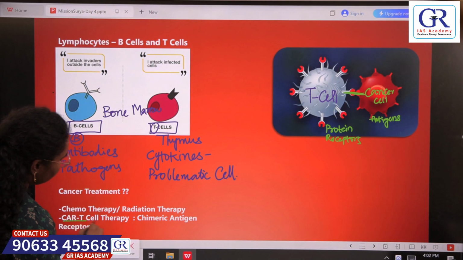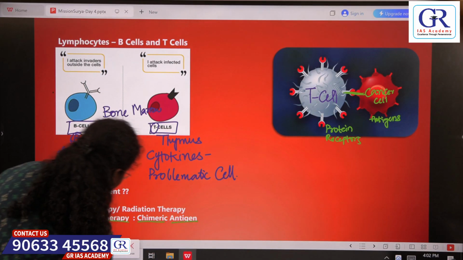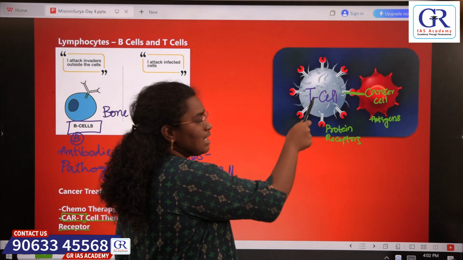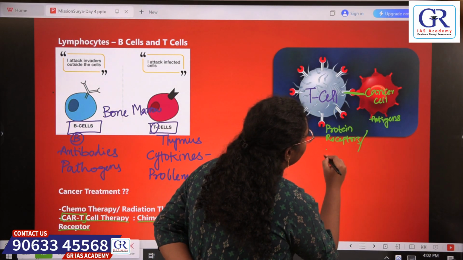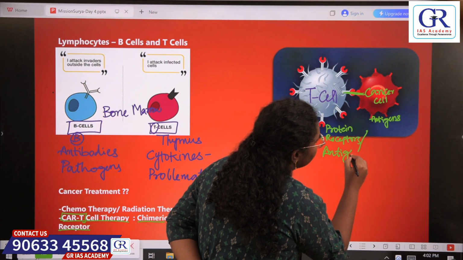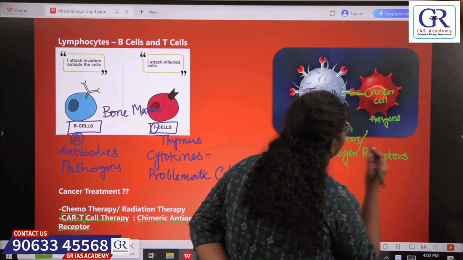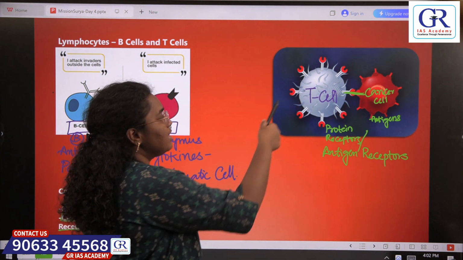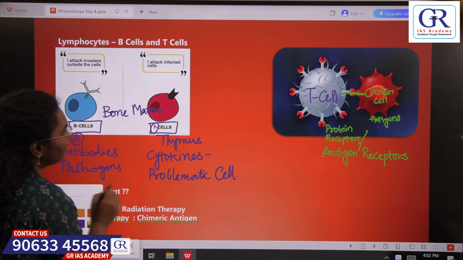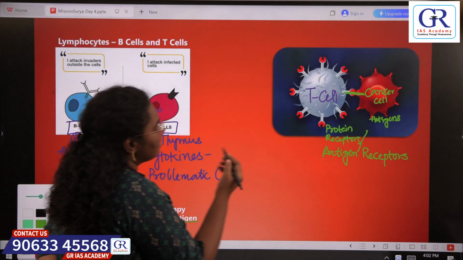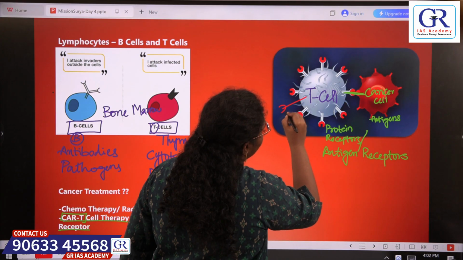So CAR T cell therapy, where CAR T refers to chimeric antigen receptor. So if we see, T cells already have some kind of protein receptors, or the antigen receptors. They are also called antigen receptors because they are going and attacking the antigens. In the CAR T cell therapy, we genetically modify this T cell and insert some special kind of receptors here, maybe like this.